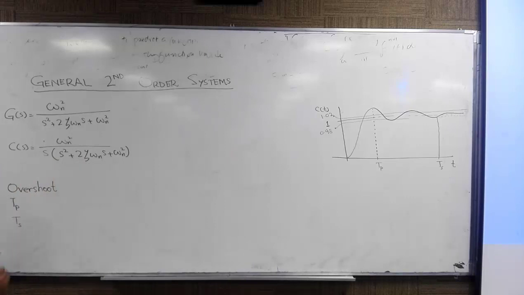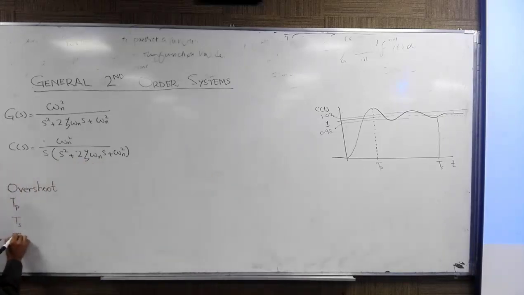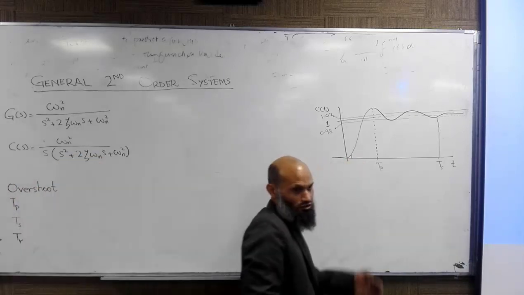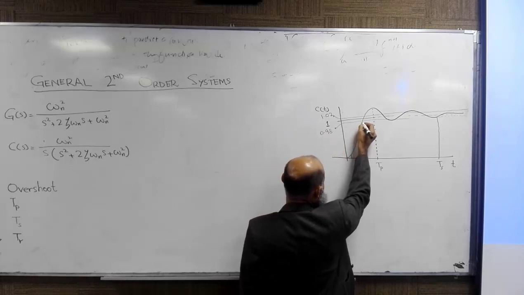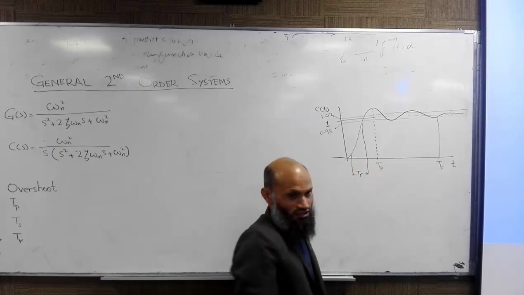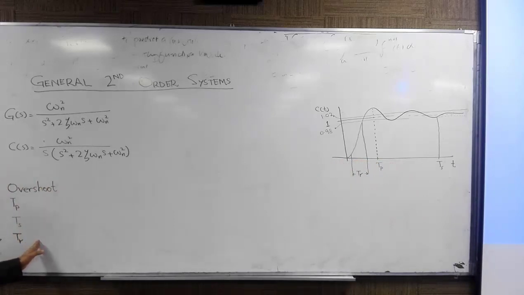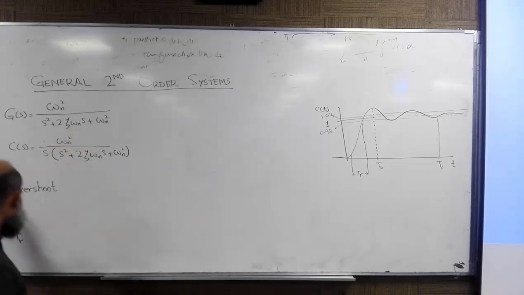Another specification that can be utilized to describe the speed of response is the rise time. How do we define rise time? It is the time for the response to rise from 10% of its steady state value to 90% of its steady state value. So this time is the rise time. In today's lecture, we shall represent all these specifications in terms of system parameters, that is, in terms of zeta and omega n. So we start with the peak time.